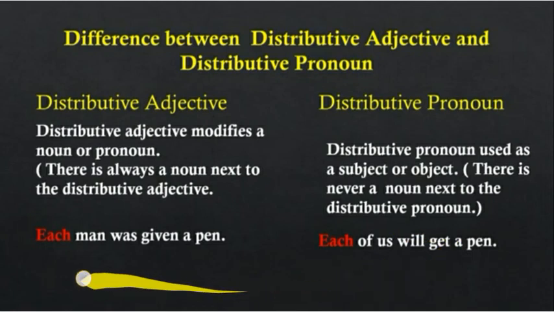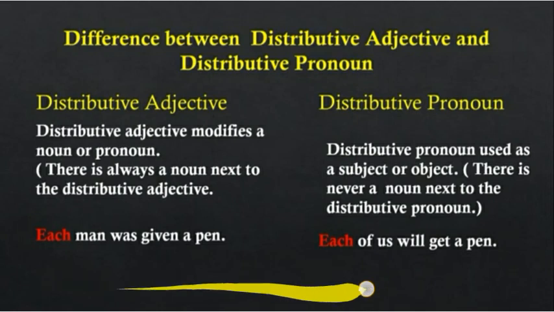Just put in your mind that an adjective is always describing a noun or pronoun. So in each man, man is the noun. So each is the distributive adjective. And here, each of us, there is no noun. So it is a distributive pronoun.